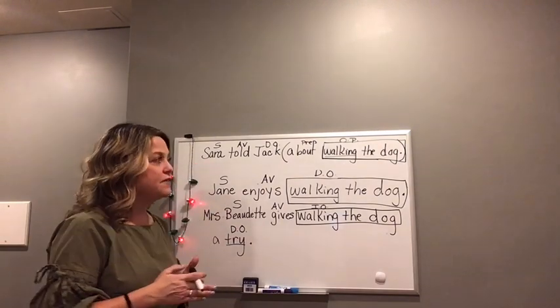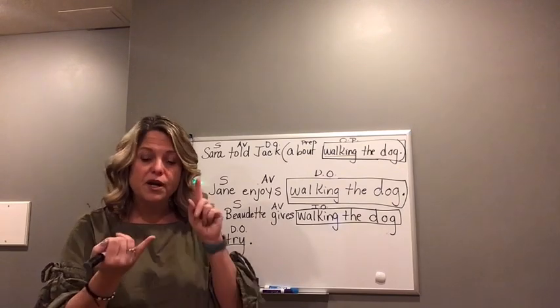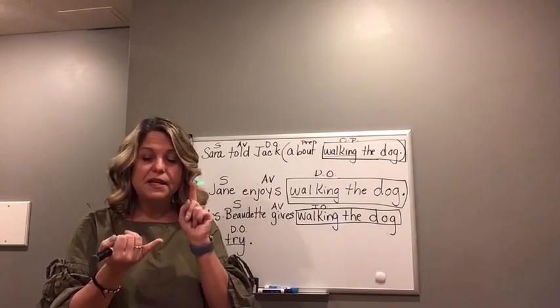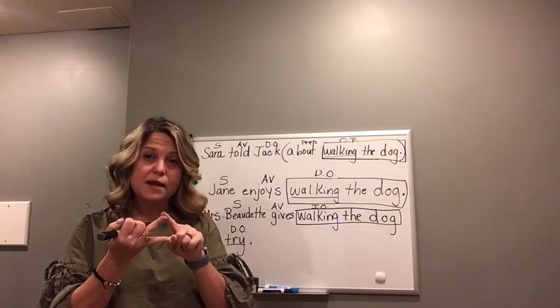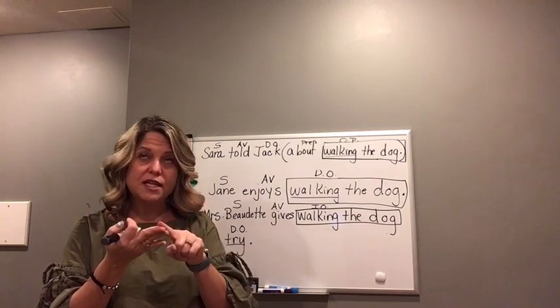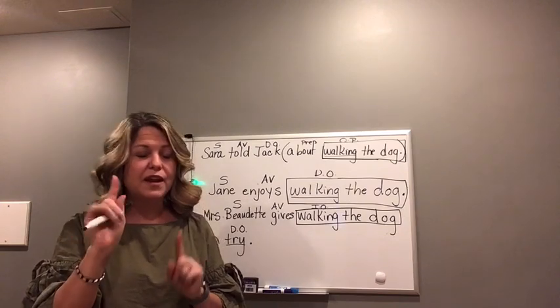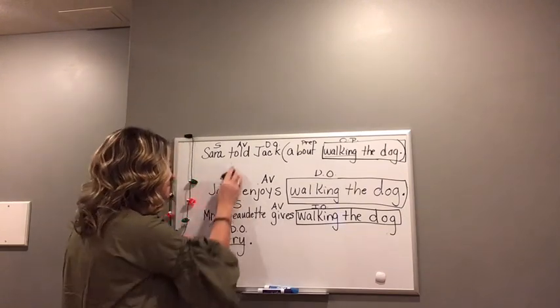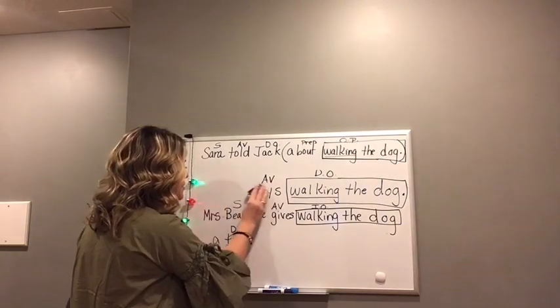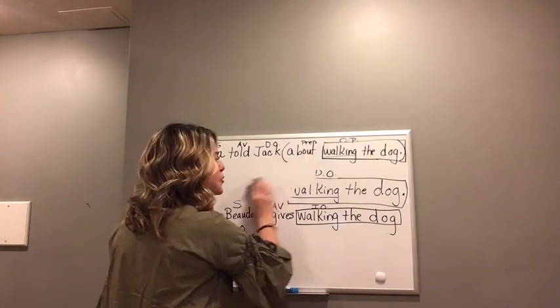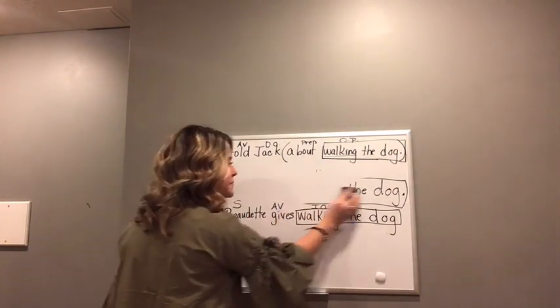So we have shown an example for gerunds being subjects, direct objects, indirect objects, objects of the preposition, and we have one more that I almost forgot about. The other noun job is predicate nominative.